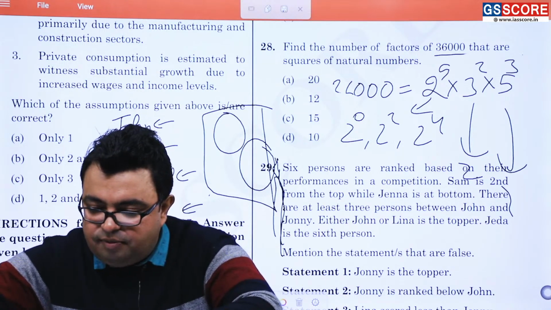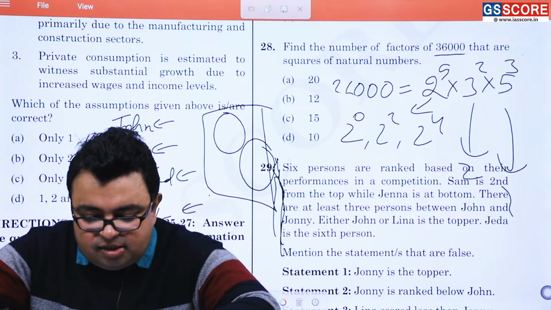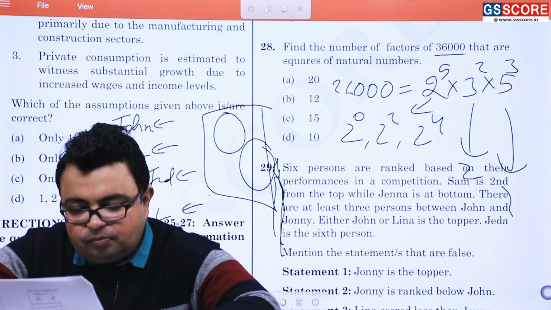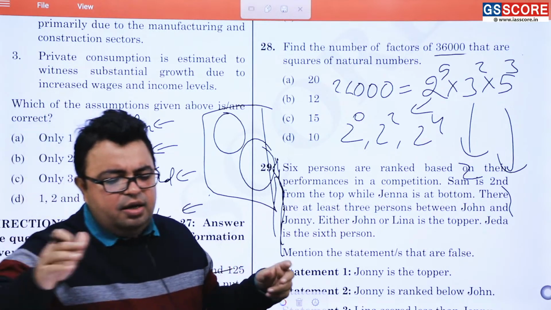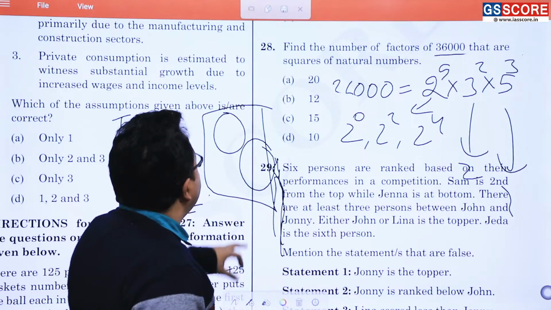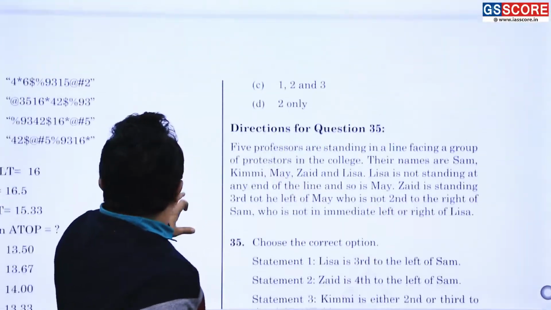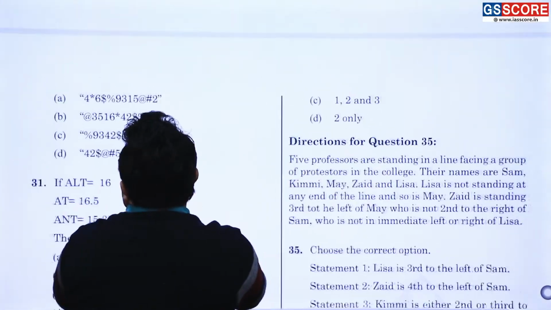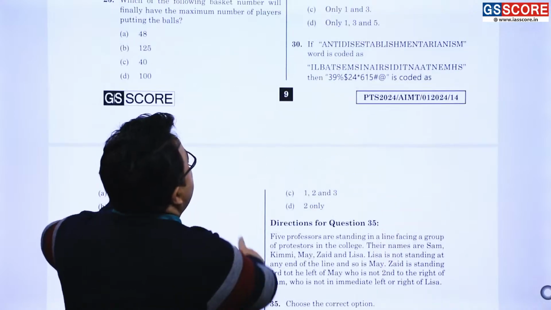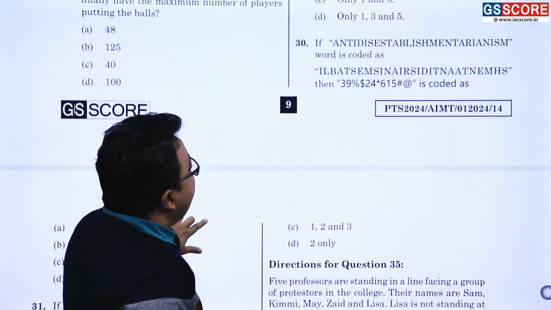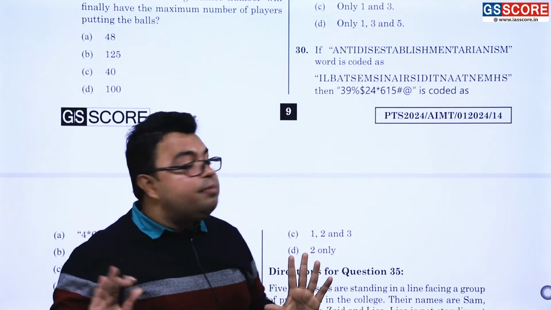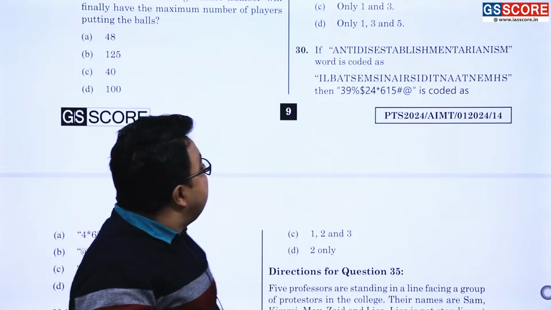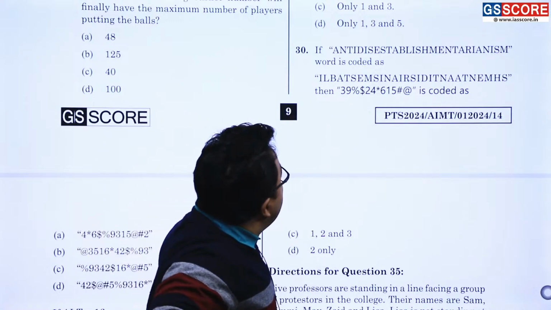Question number 30, here we go. The scenario is pretty simple. What is it? Here there is jumbling up. This is one of the longest English words. I am just talking about question number 30. Here you go. If anti-disestablishmentarianism is coded as this, then how will this be coded?